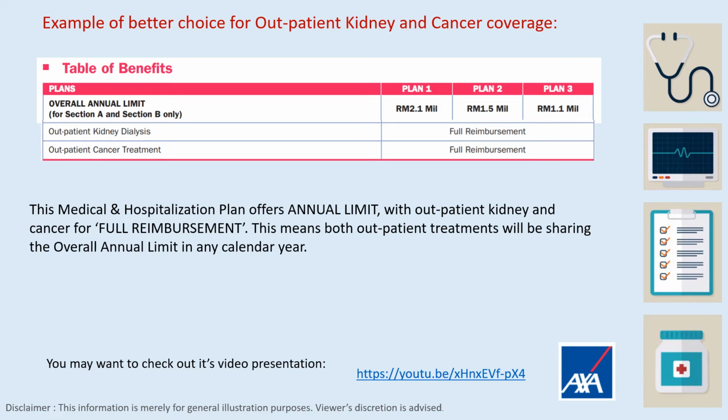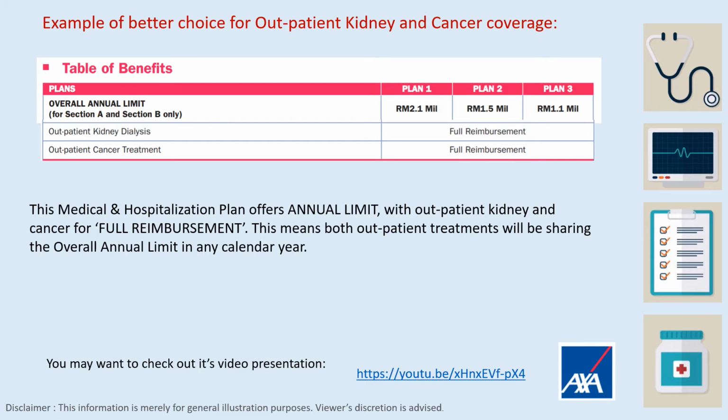Example of a better choice of outpatient kidney and cancer coverage. This part is extracted from one of the medical card plans. You can see here, outpatient kidney dialysis, full reimbursement, outpatient cancer treatment, also full reimbursement. Why is this important?